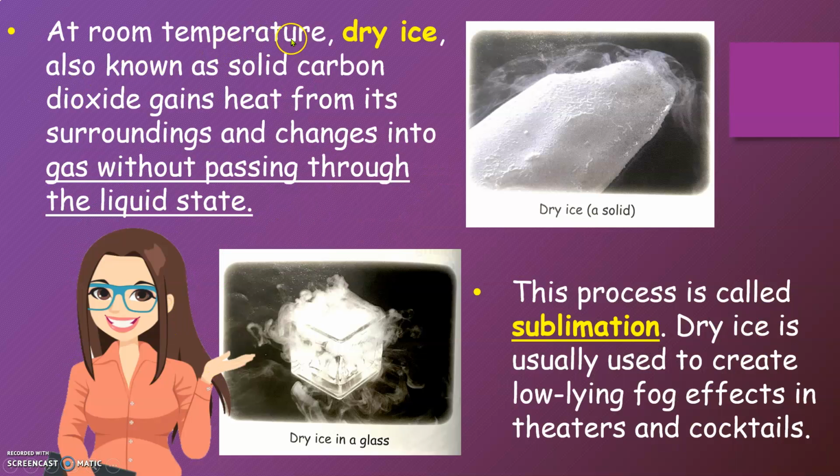At room temperature, dry ice, also known as solid carbon dioxide, gains heat from its surroundings and changes into gas without passing through the liquid state. This process is called sublimation. Dry ice is usually used to create a low-lying fog effect in theaters and cockpits.